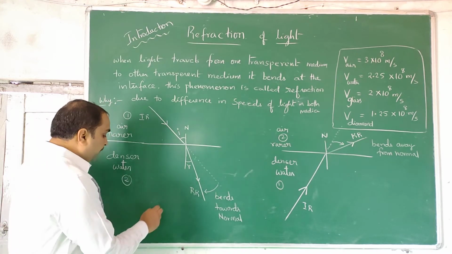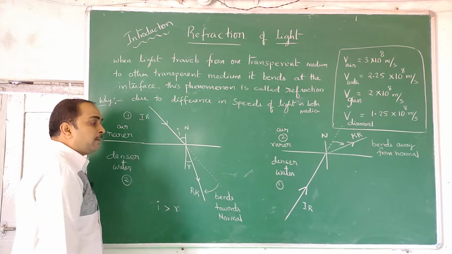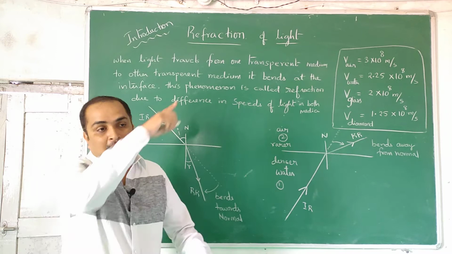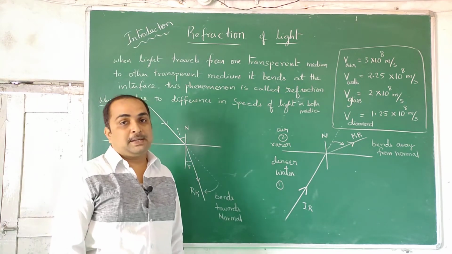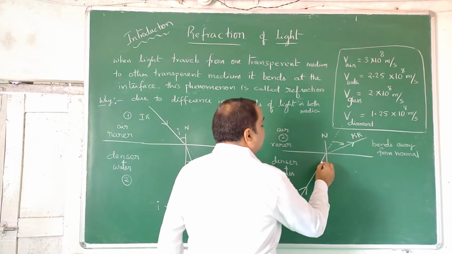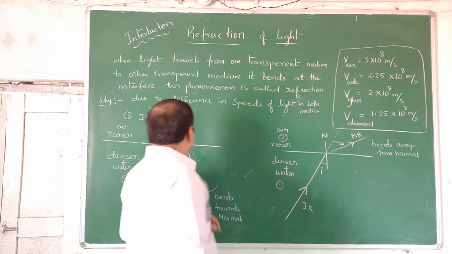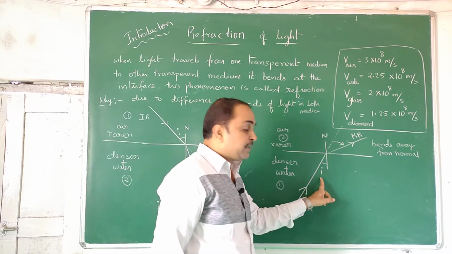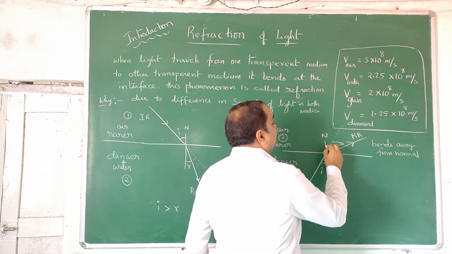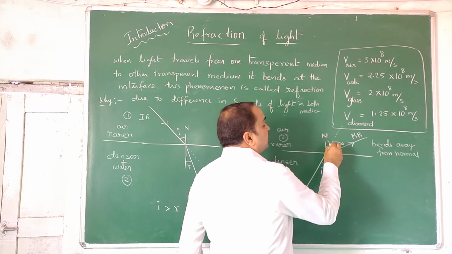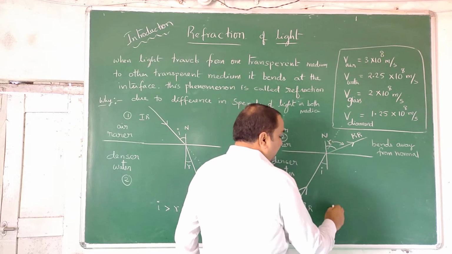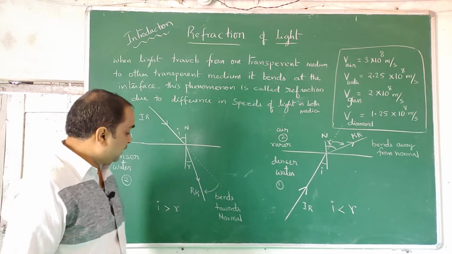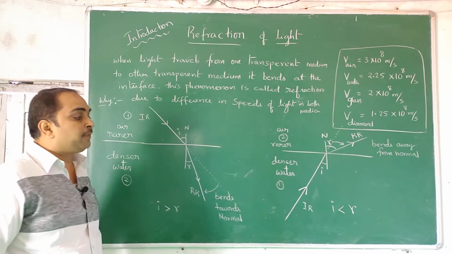According to this logic, angle I will be greater than angle R, whereas in reflection, as you have studied, both angles are equal: angle of incidence equals angle of reflection. But here it is not true like that. See here: in air it was the angle of incidence, in water it was the angle of refraction, because medium 1 has the incident ray. Here the angle of incidence will be less than the angle of refraction; there the angle of incidence will be greater and the angle of refraction will be smaller.